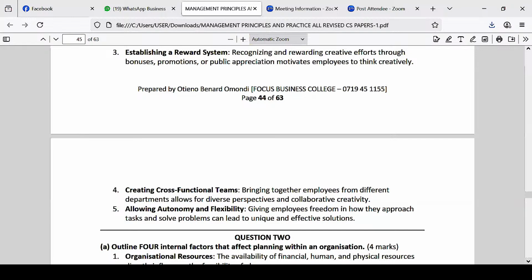When you give somebody autonomy, they're able to work, they're able to ensure that it works, they're able to be creative. If you give me work to do, don't follow me up so much. Allow me to use my skill to solve that problem. That's called autonomy. So giving employees freedom on how to approach tasks and solve problems can lead to what? Unique and effective solutions. So give them a problem, but let them use their own skills, their own intelligence to solve it.